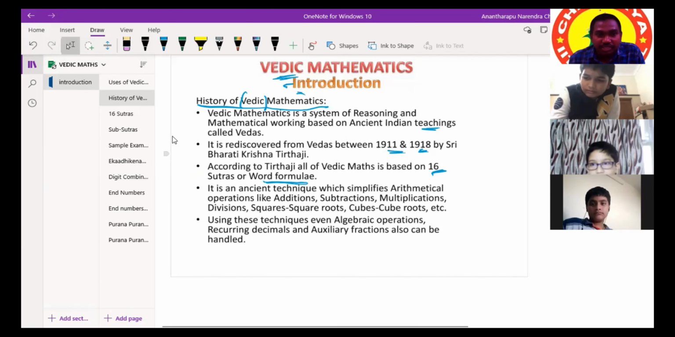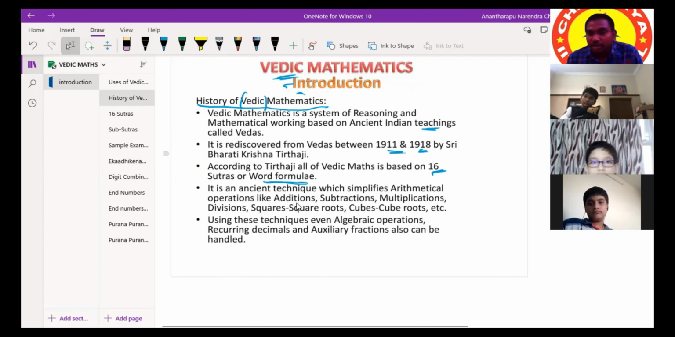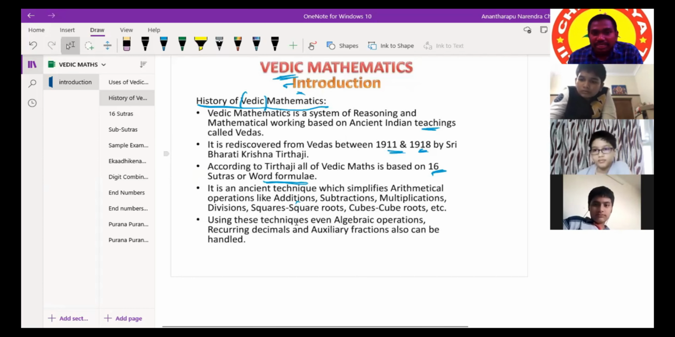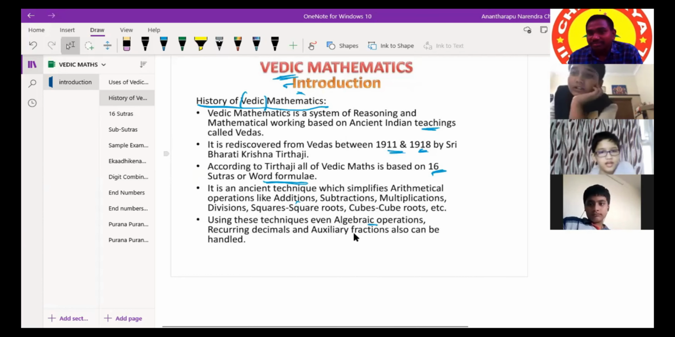Next, it is an ancient technique which simplifies arithmetical operations, and arithmetical operations are like additions, subtractions, multiplications, divisions, square roots, cubes, cube roots, etc. You know squares and square roots. And using these techniques, we can solve algebraic operations also.